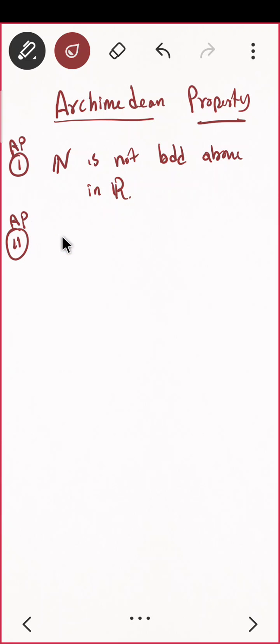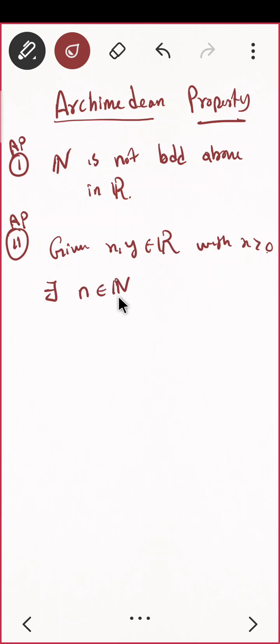So what is the Archimedean property 2? That is given any x comma y belongs to R with x positive, there exists natural number n such that nx is greater than y. These two are the Archimedean property. Let us prove.